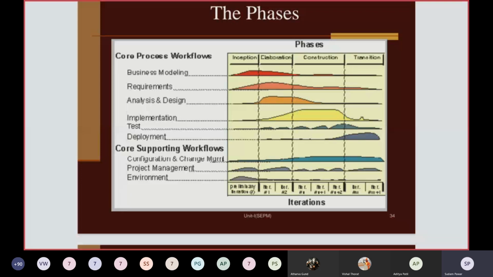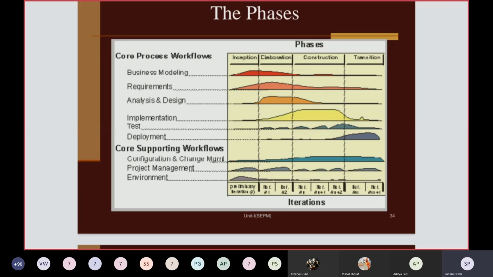Then the output from iteration 2 will be considered for the first iteration of the construction phase, because the construction phase in our example has 3 iterations.